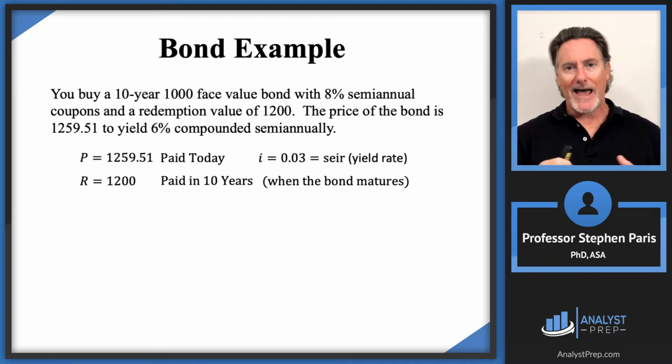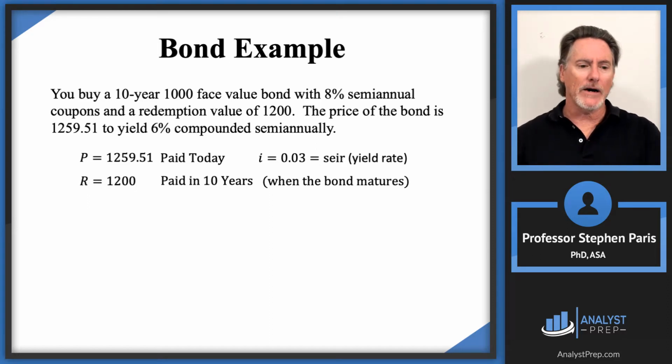Notice that magnitude-wise, the redemption value and the price are pretty close to each other. So you can kind of think of the redemption value as paying you back whatever you paid them. I'll come back to that again in just a second.